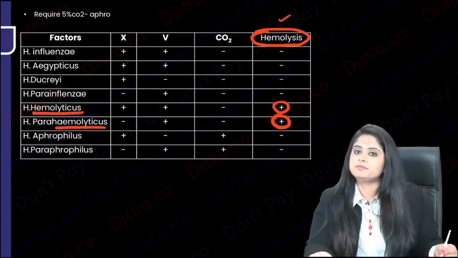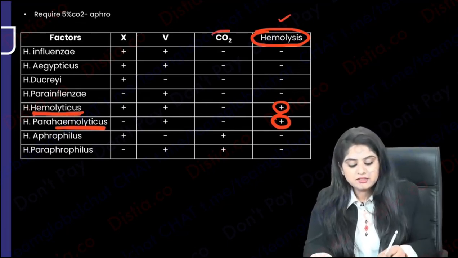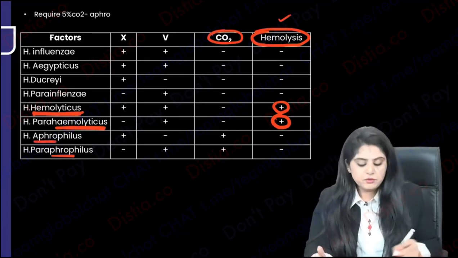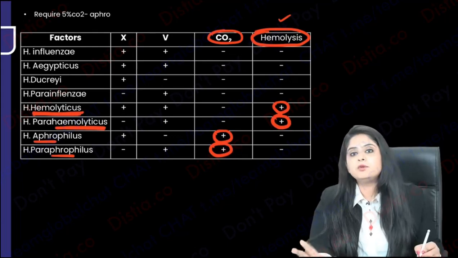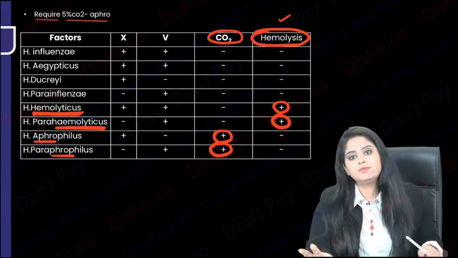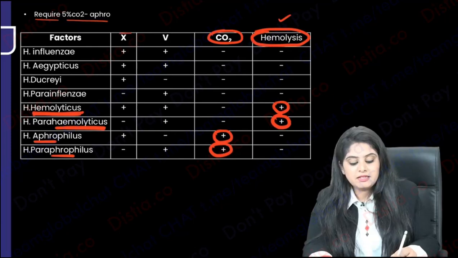One table is done. Hemophilus hemolyticus, parahemolyticus. Which are the ones that require CO2? Afro means CO2. So aphrophilus requires CO2 and paraphrophilus requires CO2. So afro means that they require CO2. That is also done. Now we will say which of them require factor 10 and 5.